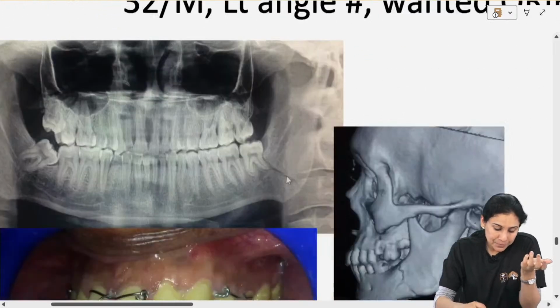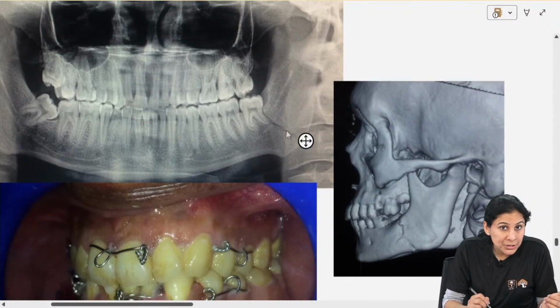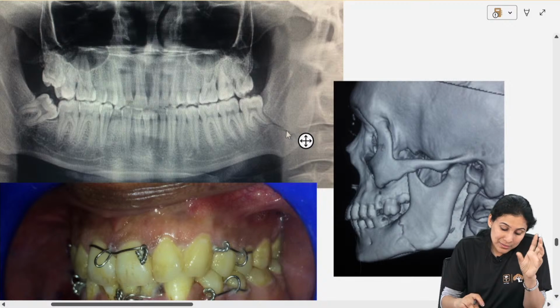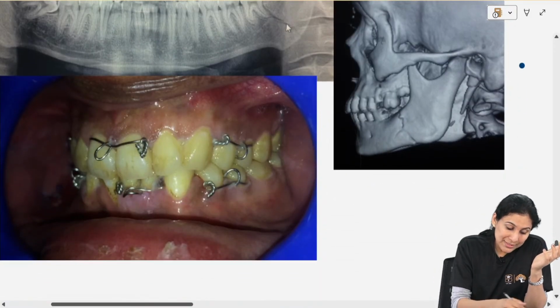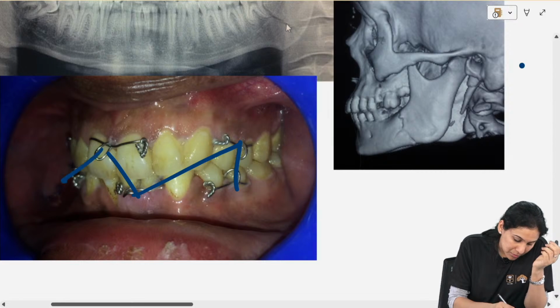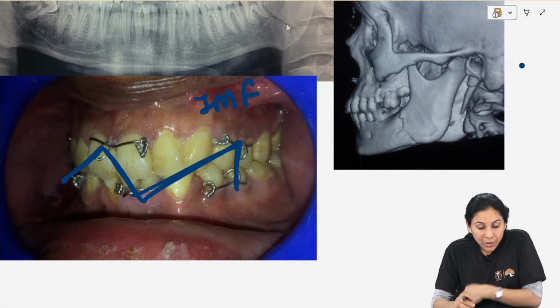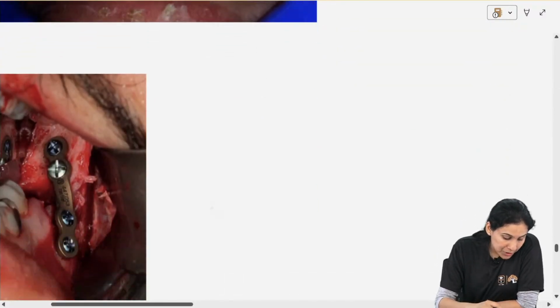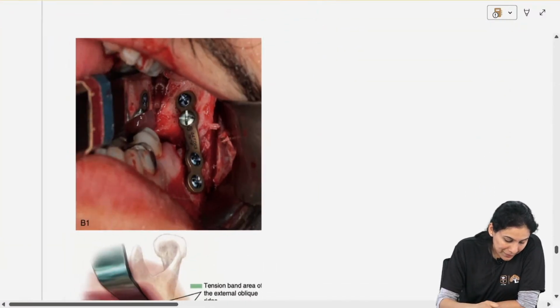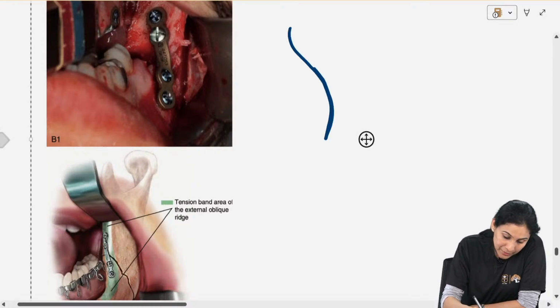Which is why, with an example I will show you, if there is an angle fracture, first thing you will do is, like any fracture, you will stabilize the occlusion. Since it is an undisplaced fracture, we have put IV eyelets. Using IV eyelets, we will put wires like this and you will do an IMF. After you have done your IMF, you will put a plate. The shape of the plate will be like this. It will be an S-shaped plate.